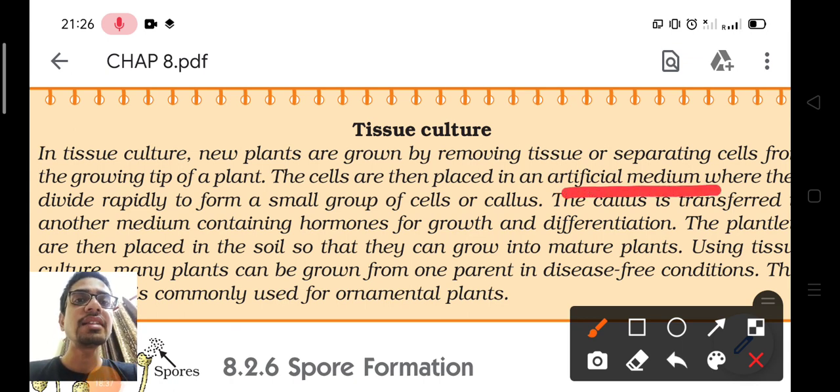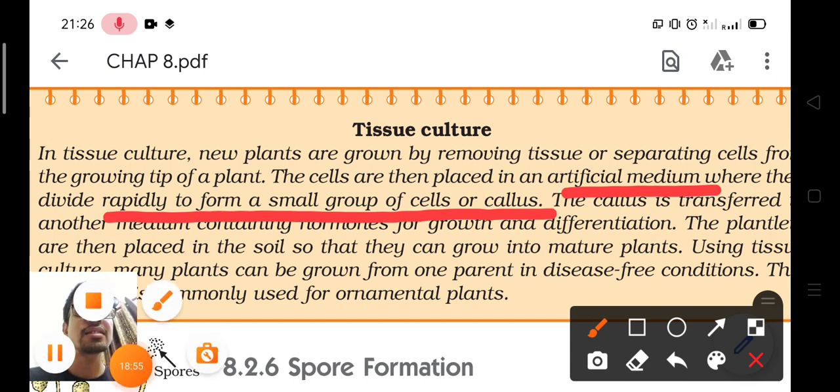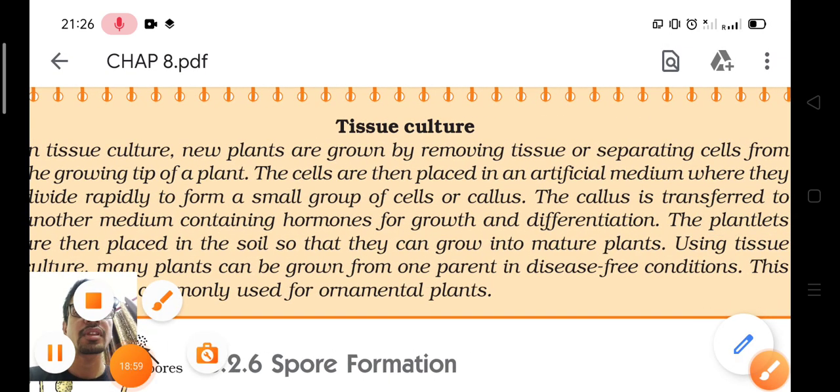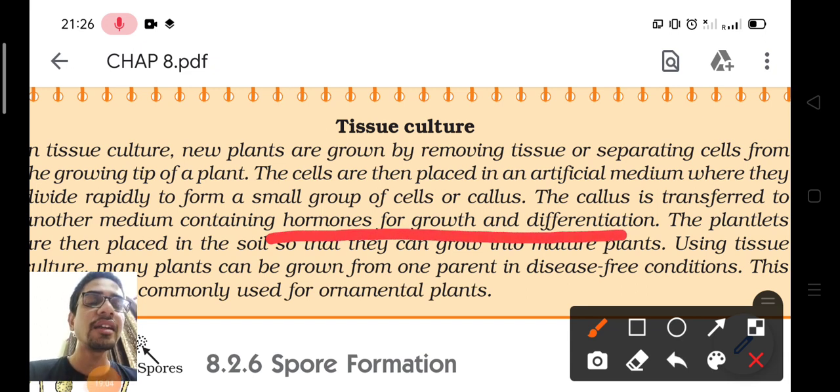And these cells divide rapidly to form a small group of cells, or callus. As you studied in regeneration, any part which breaks down first forms a thick mass of cells. Similarly, this broken part of the plant first forms a thick mass of cells, which is known as callus. Then this callus is transferred to an artificial medium where different hormones for growth and differentiation are provided.